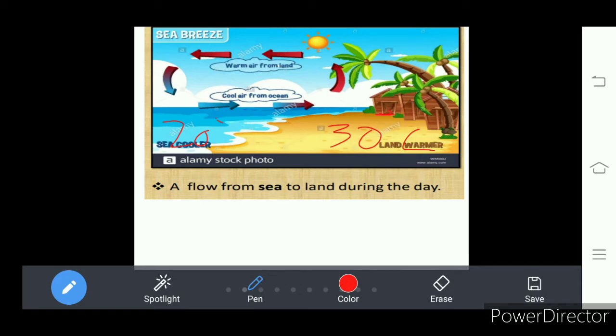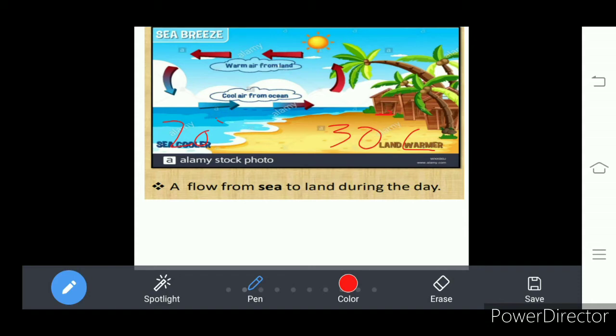This difference of temperature between land and water leads to the formation of land breezes and sea breezes. So here 30 degrees centigrade is higher than 20 degrees centigrade.